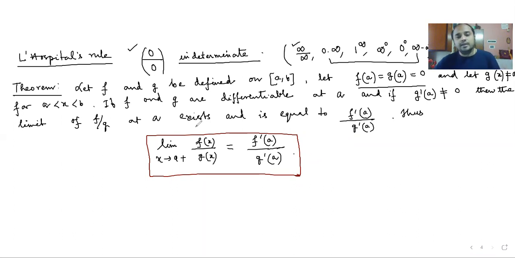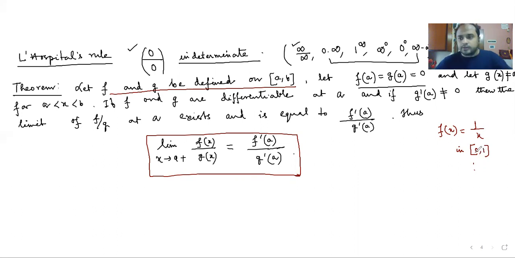But you have to be very careful, because you have to take only those functions which are defined on (a, b). For example, if I take f(x) = 1 by x on the closed interval [0, 1], and I give you a similar problem, first of all, L'Hospital's rule will not be applicable, because the function is not defined at x = 0.